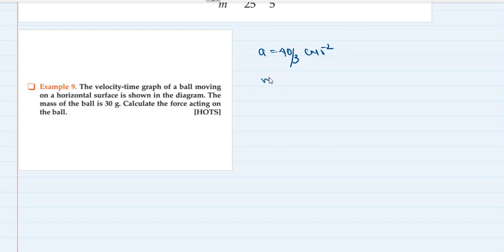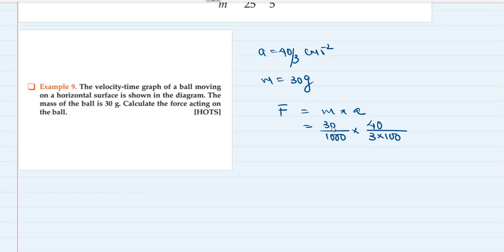and mass is 30 grams. So we have to find the force. Okay, let's find the force with the formula mass into acceleration. So mass is 30 gram, that is 30 upon 1000. Acceleration is 40 by 3, multiplied by, so I'm converting centimeter to meter, 100.